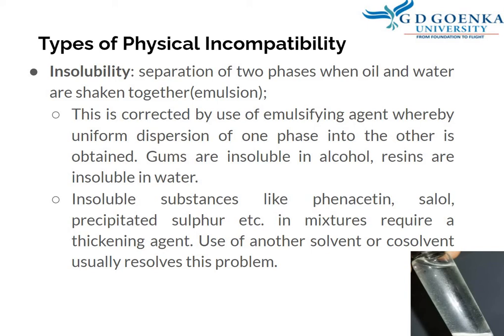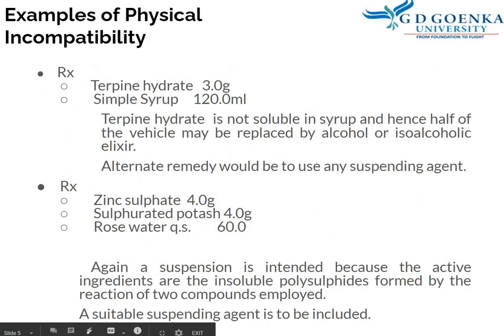Insoluble substances like phenacetin, salol, precipitated sulfur, etc., in mixtures require a thickening agent. For example, sodium CMC can be used. Use of any solvent usually resolves this problem. Part can be replaced by water, or generally some part can be replaced by glycerin, propylene glycol, sorbitol, or any other suitable dispersion medium, depending upon the active drug substance which is being used and the desired property that is required, whether it is solubility to be improved or whether it is dispersion to be improved.